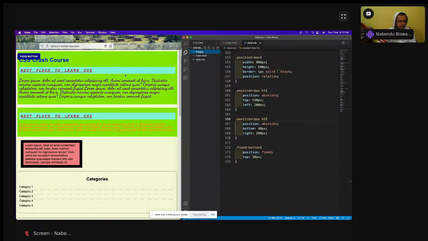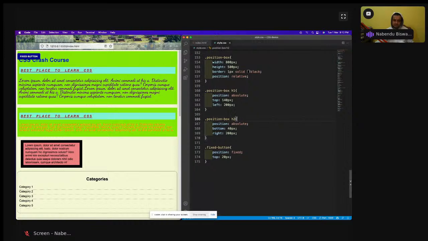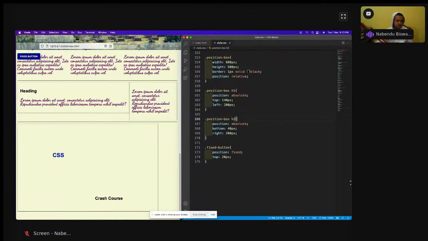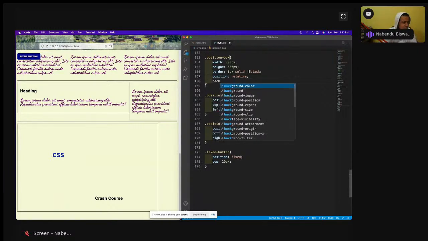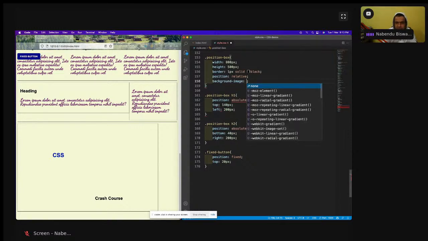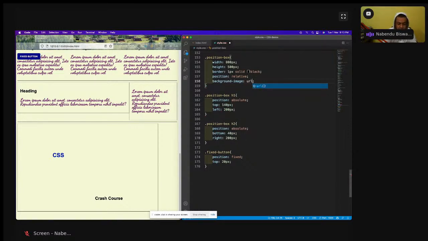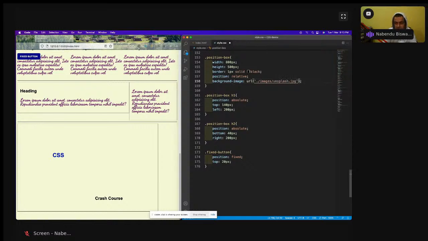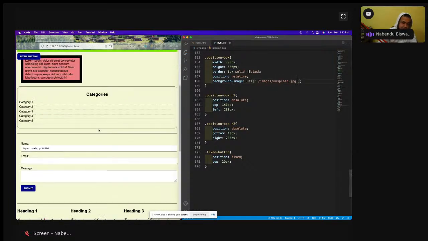Now the image is there, so we have to show the image, and in CSS we don't show an image with the image tag. So how do we show it? I want to show the image inside this position box. So I just have to go inside the position box, and here you can set it as a background image. If you set it on the body, it will be the background image of the complete page. So I'll do background-image: url, and images slash unsplash.jpg. Save it, and see, it has come.